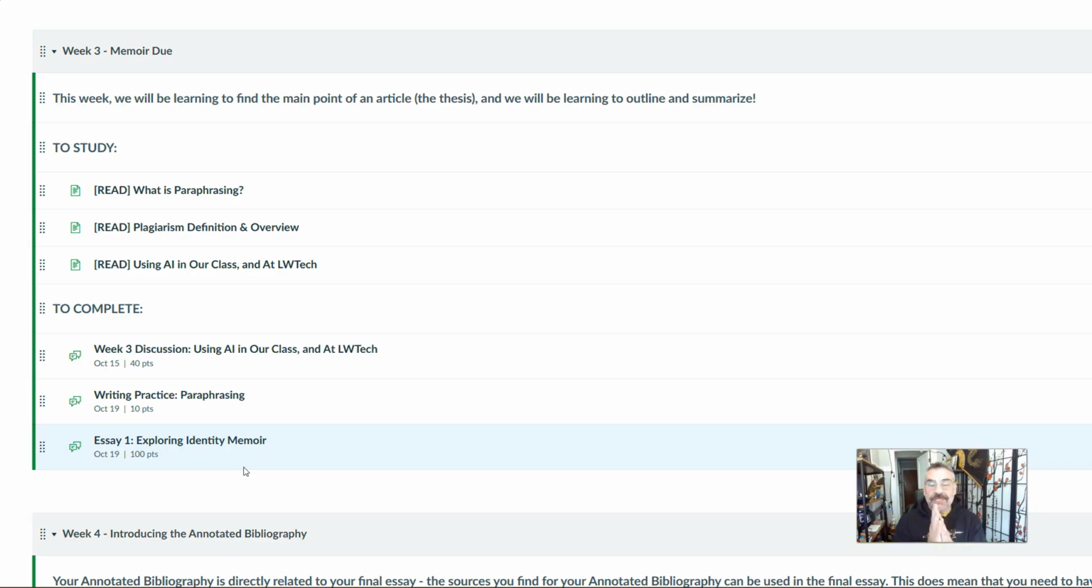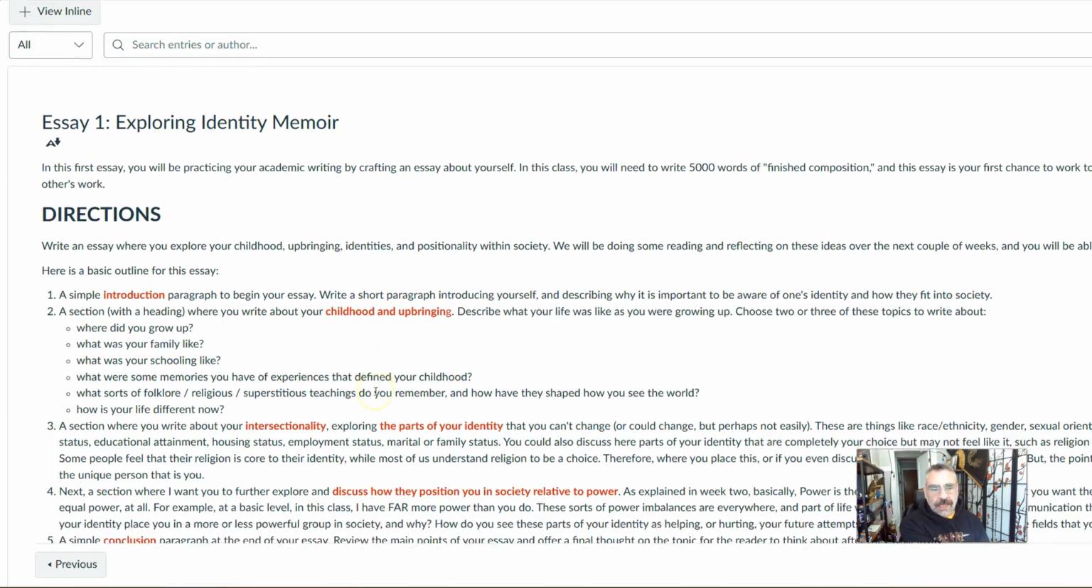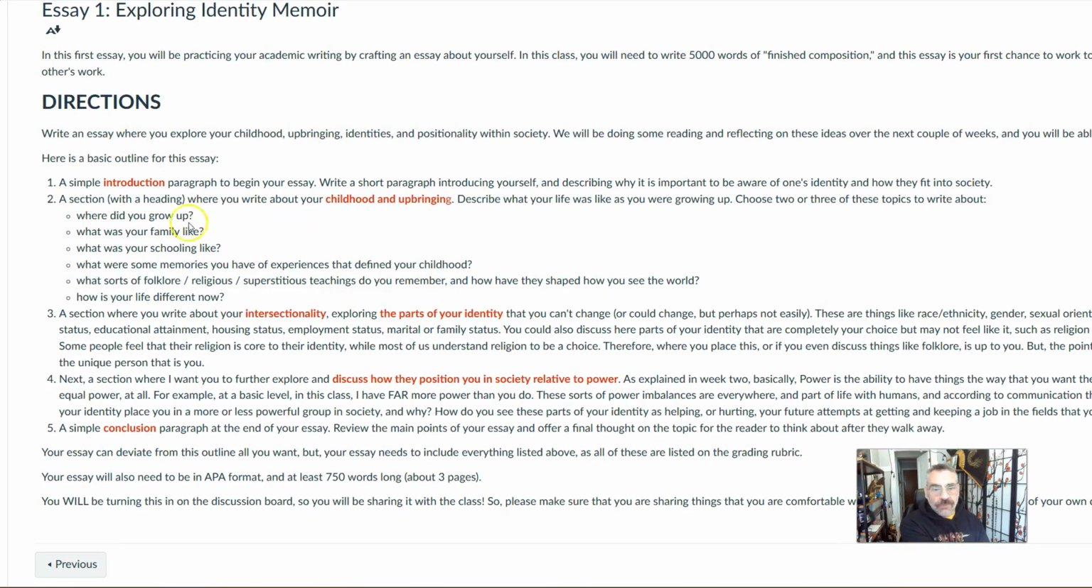And so just to make sure everybody's on the same page with that, let's take a look at the instructions. They're all right here. This is due Sunday, and here are the directions. I walk you through exactly what to talk about. So this essay is pretty structured, right? I want an introduction paragraph, then a section with a heading, then another section with a heading, and then a final section with a heading, and then a conclusion. You're also practicing your APA formatting with this essay. So make sure that it's in APA format, make sure that it is at least 750 words long, and make sure that you cover all of these parts.